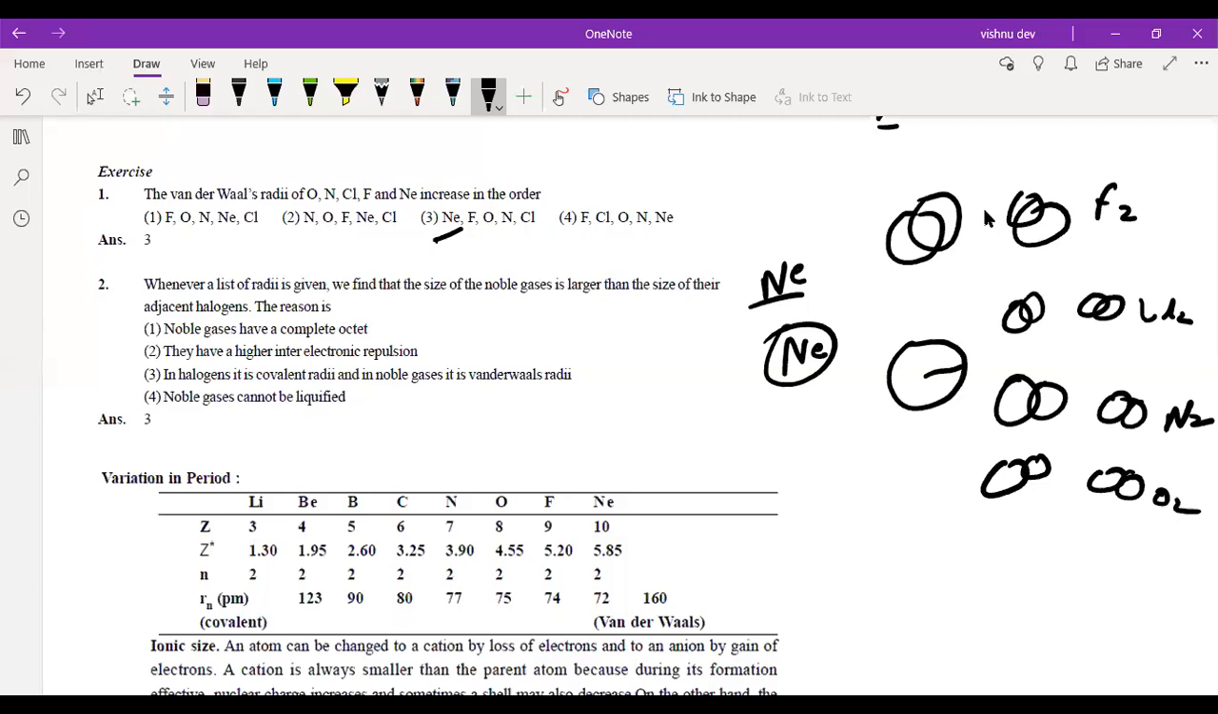So for that, neon is your second period element. Second period: neon, fluorine, oxygen, nitrogen, but chlorine is of third period. So chlorine would be highest. Now, we know that in second period, as we go from left to right, size decreases. So if the size of the atom is less, then the size of the molecule will also be less. Makes sense now, right? And if size is less, there will be more attraction. Got it?